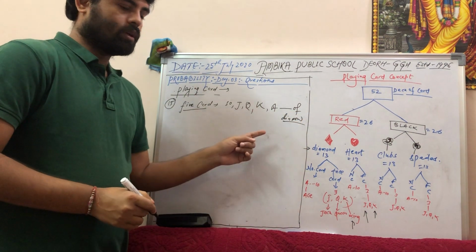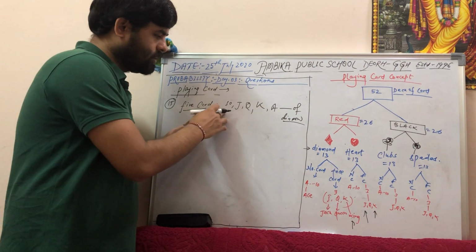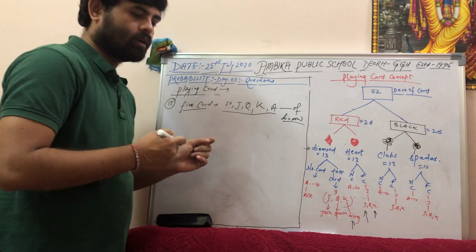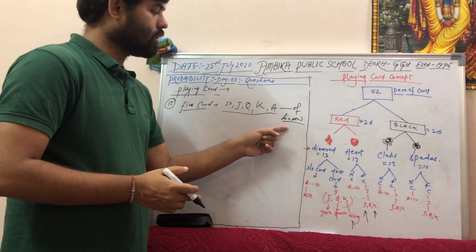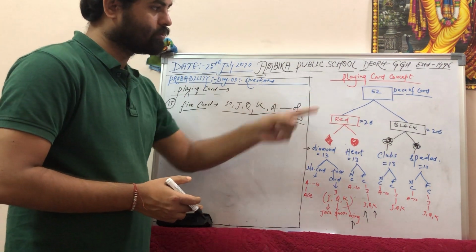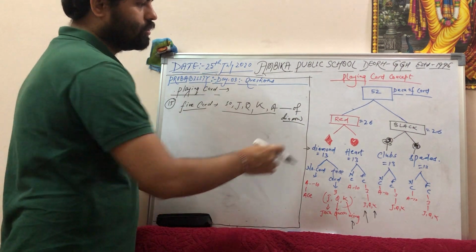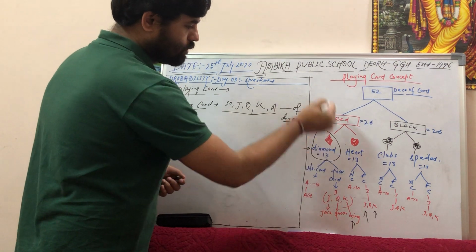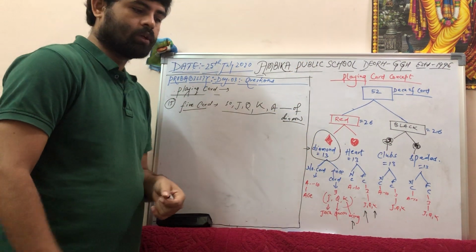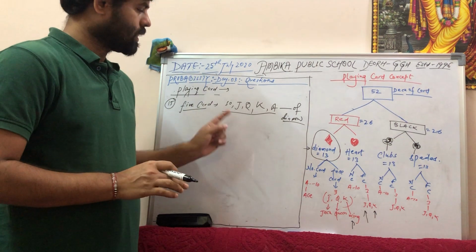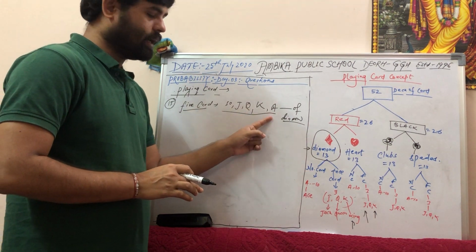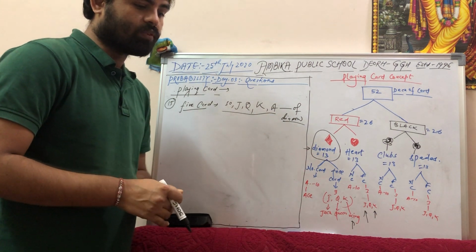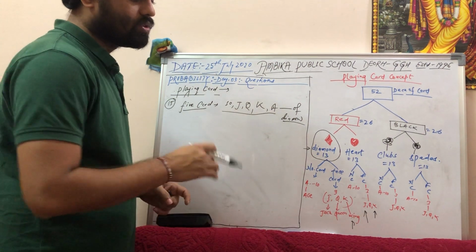So the question is saying that 10, Jack, Q, K, A. These are the 5 possible outcomes of diamond, taken from the deck of 52 cards. So they are not talking about the deck. They started the question from diamond. The question itself starts from the diamond. So the question is: 5 cards 10, Jack, Q, K, A of diamond are well shuffled with their faces downwards.